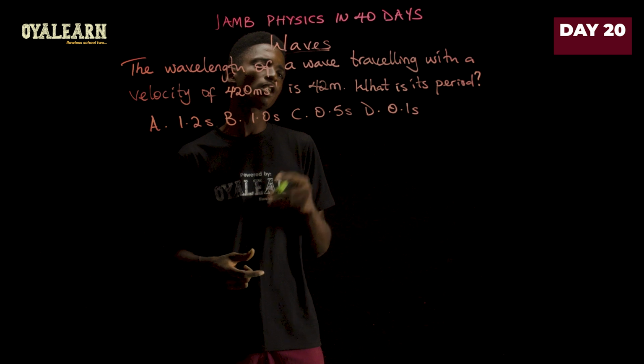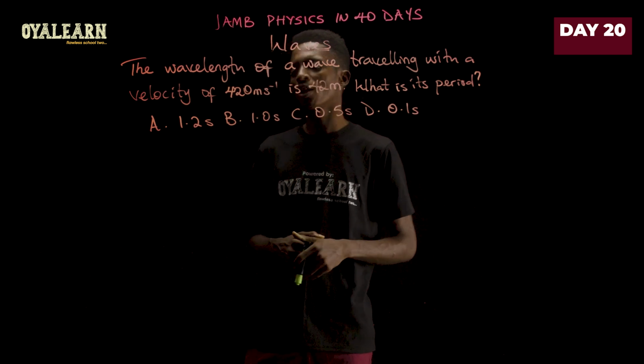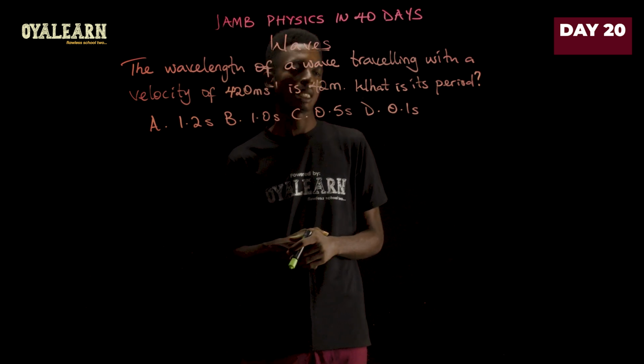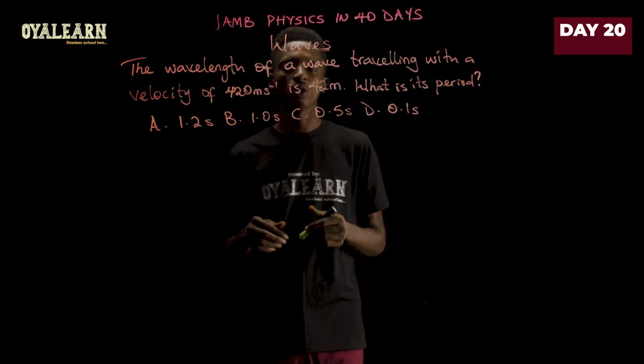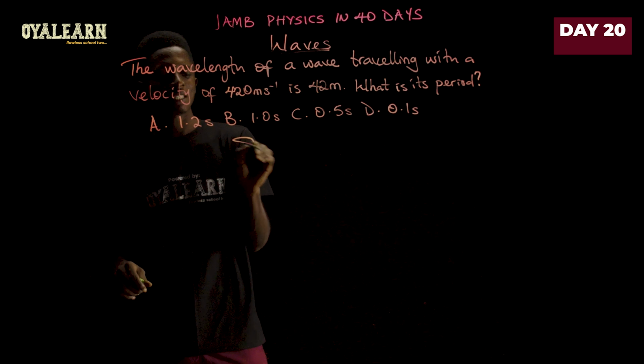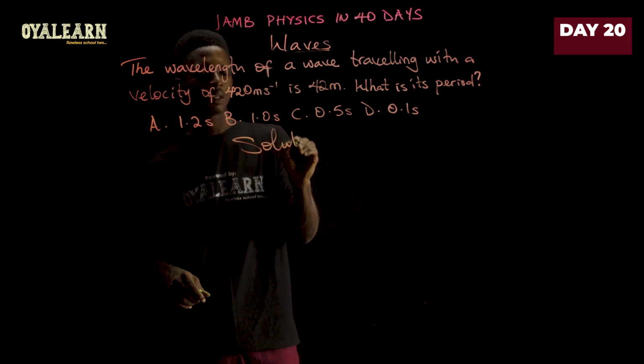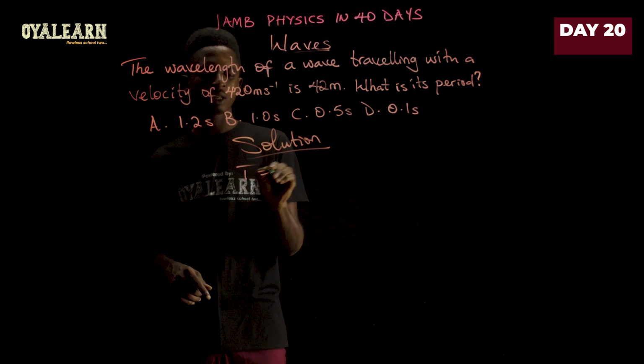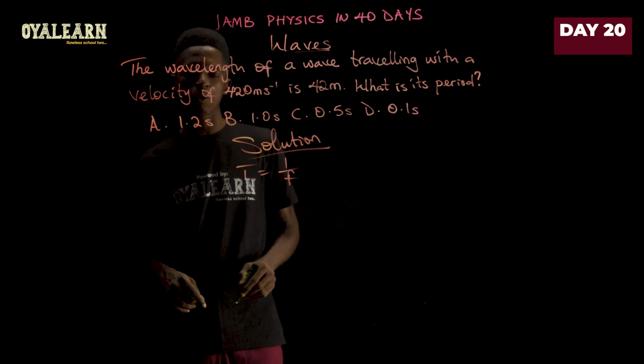The wavelength of a wave traveling with a velocity of 420 meters per second is 42 meters. What is the period? Now, in this case, the period is denoted T, and the relationship between period and frequency is that period equals the reciprocal of frequency.